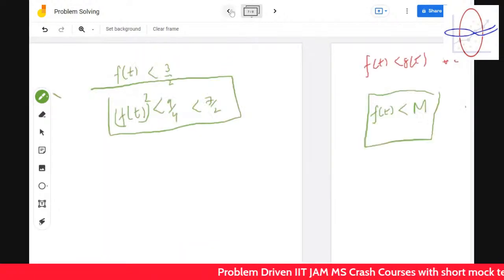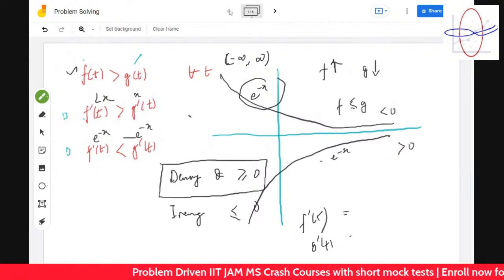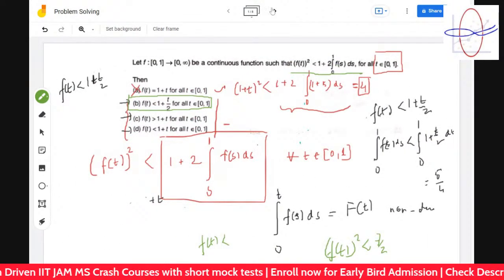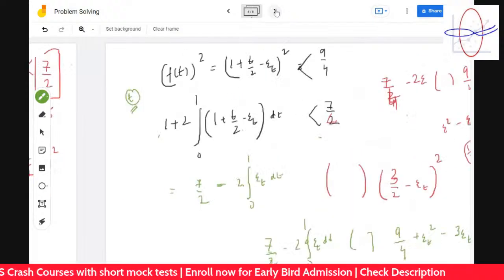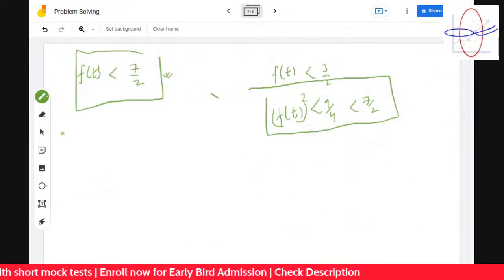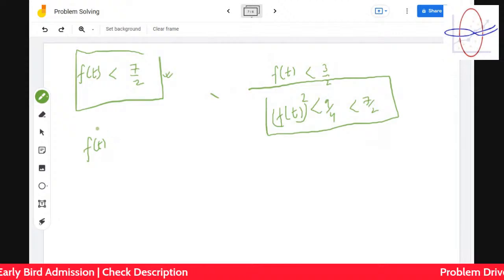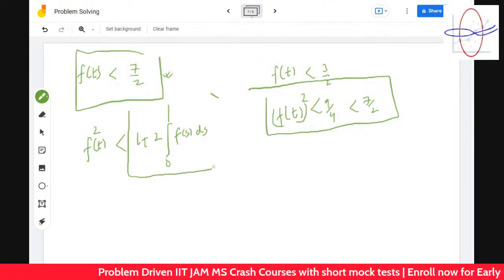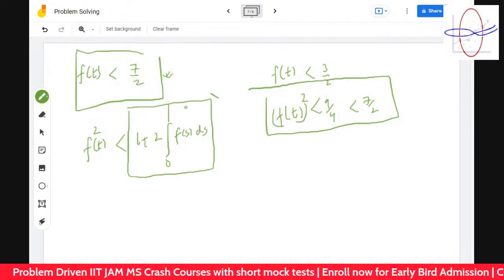And what is the extra condition we have? We have the only condition that ft square is less than 1 plus twice the integration from 0 to 1 of fs ds. This must be true.